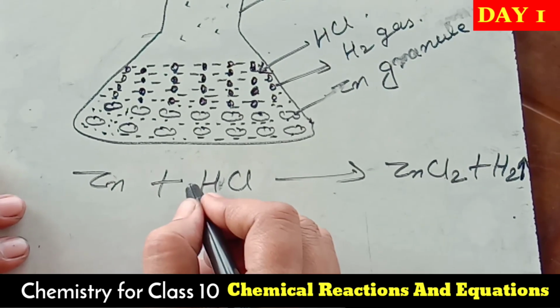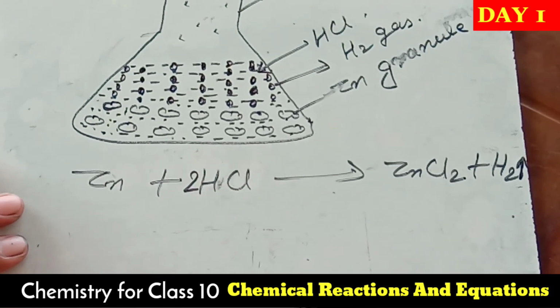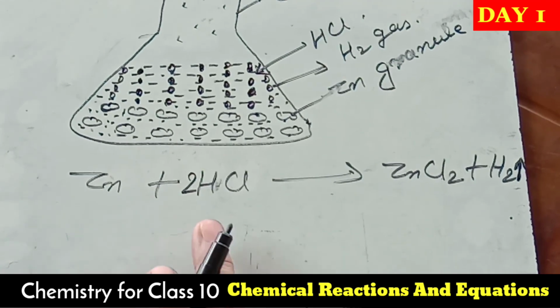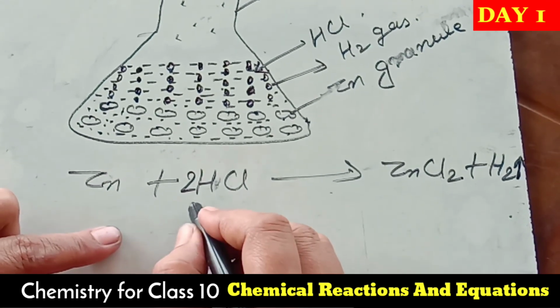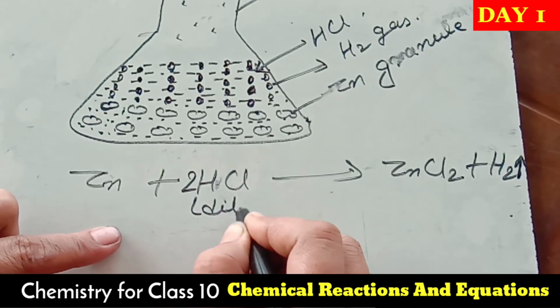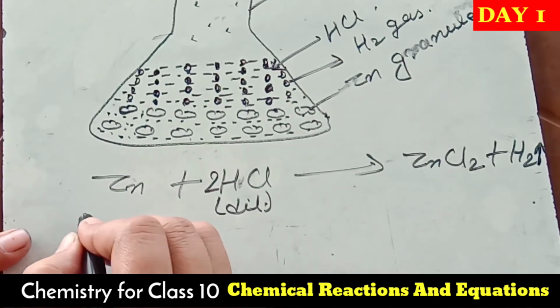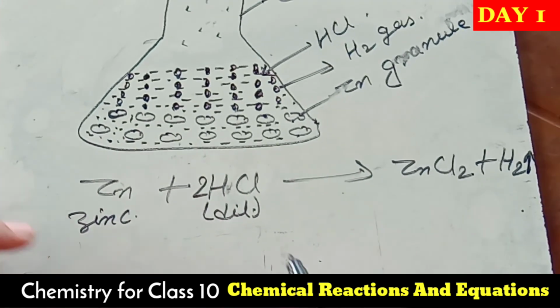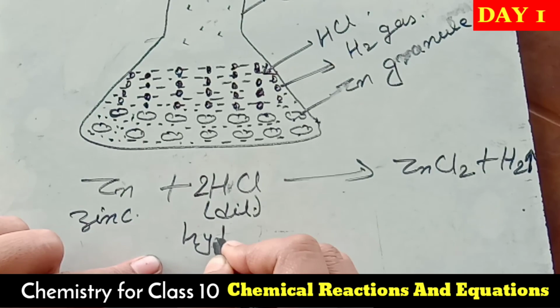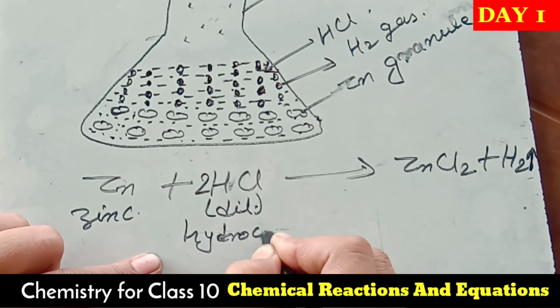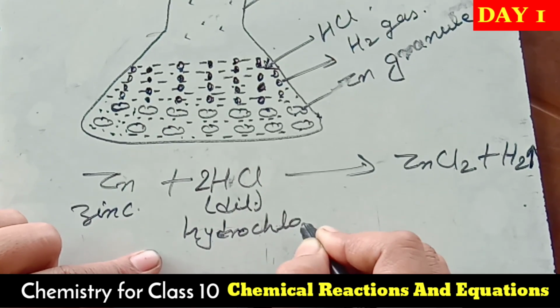Now the reaction should be balanced. Make it balanced like this. Zinc reacts with hydrochloric acid. Here it is essential to write dilute hydrochloric acid. So write it here. What have we taken? Zinc. We have taken hydrochloric acid.